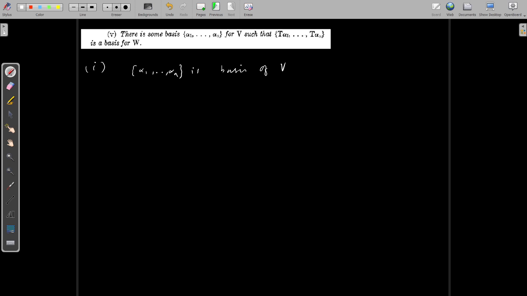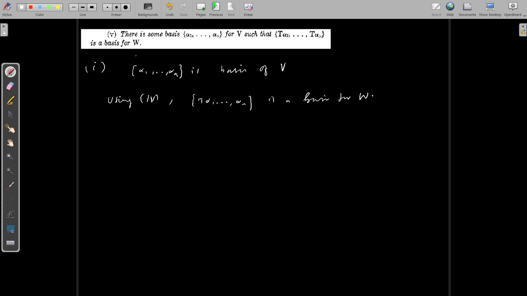We will prove that T alpha 1, ..., T alpha n is also a basis using 4. This is trivial because we already proved in condition 4 that whenever alpha 1, alpha 2, ..., alpha n is a basis, then this is also a basis.